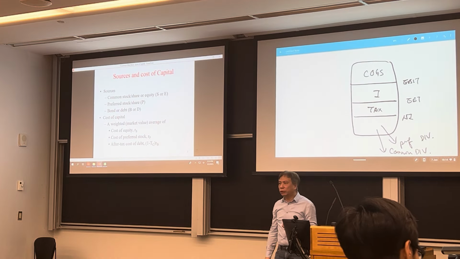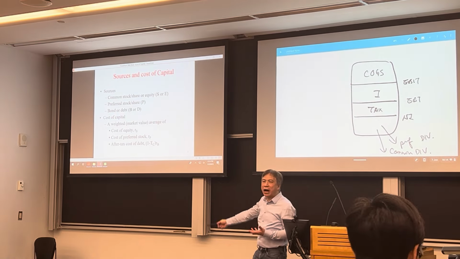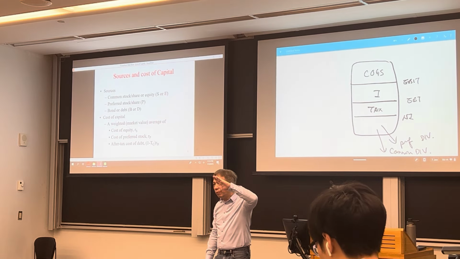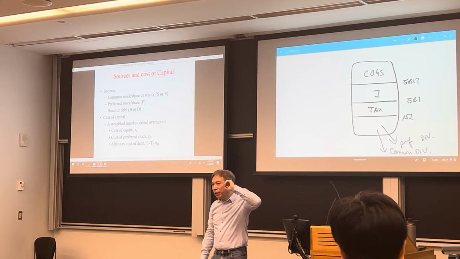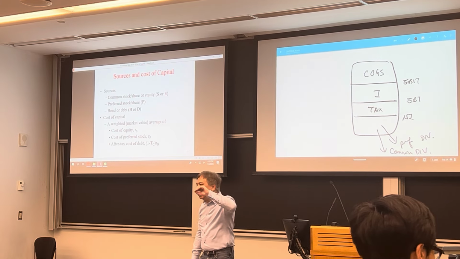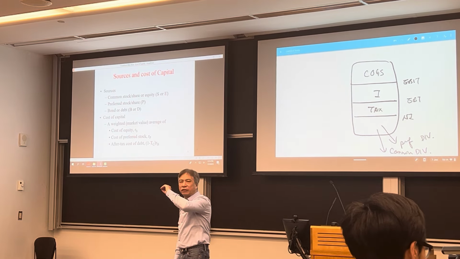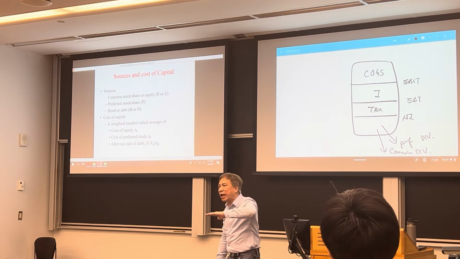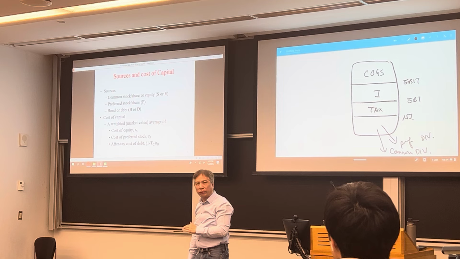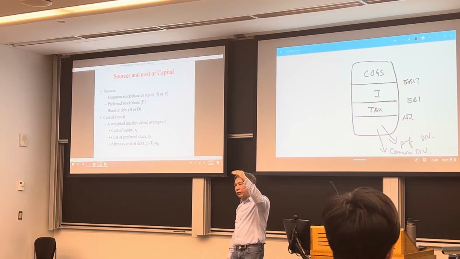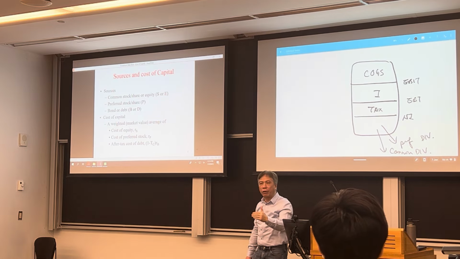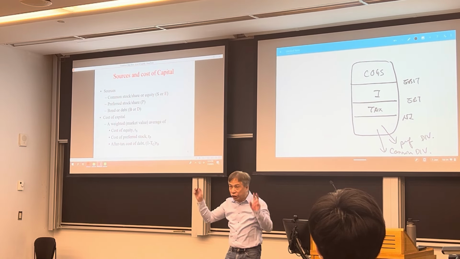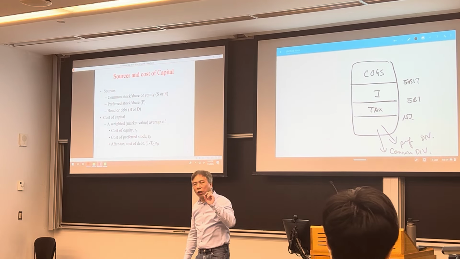Well, theoretically, they should be all after taxes because our cash flow, remember in capital budgeting, we estimate the incremental after-tax cash flow. So the discount rate should be the after-tax discount rate as well, right? The general principle is after-tax cash flow, after-tax discount rate; before-tax cash flow, before-tax discount rate. But that's general, right? That's not always true.